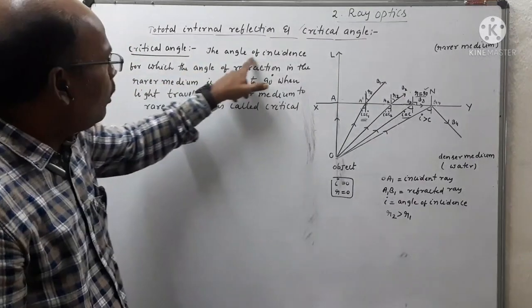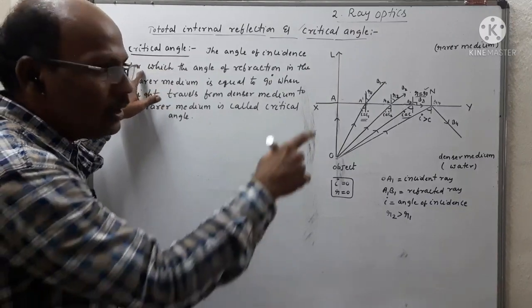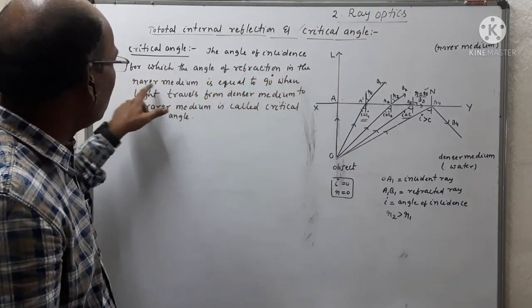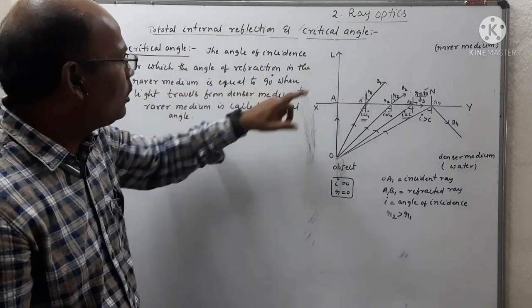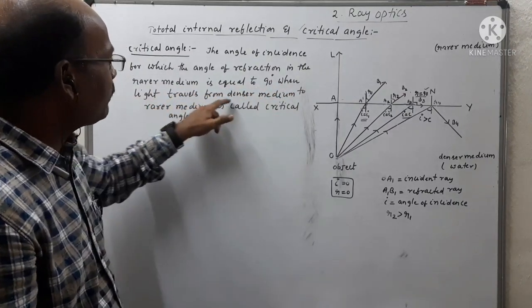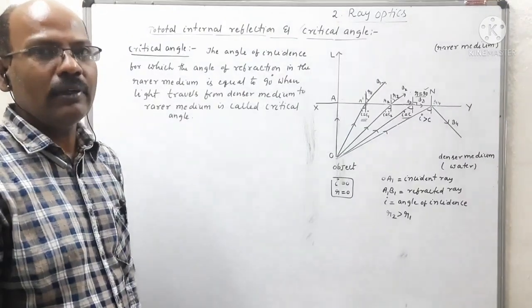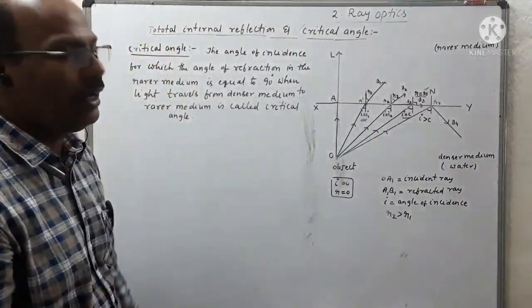Okay, so the angle of incidence in the denser medium for which the angle of refraction in the rarer medium is equal to 90 when light travels from denser medium to rarer medium is called critical angle.